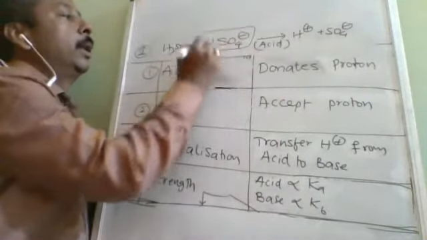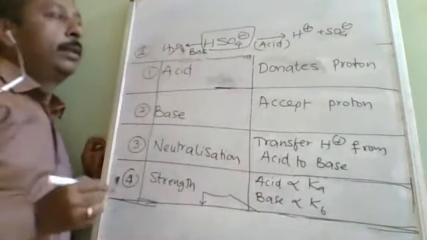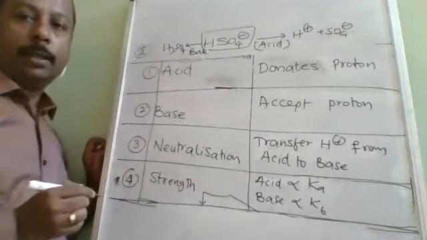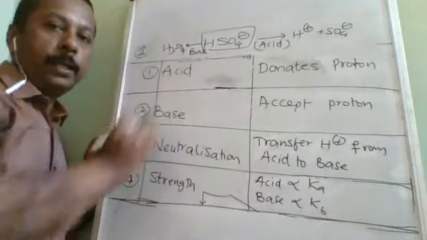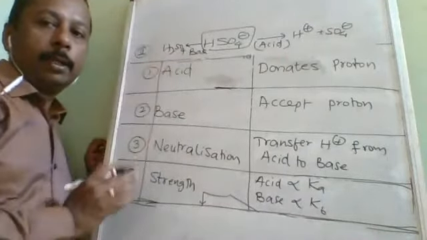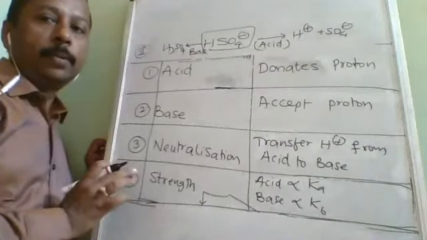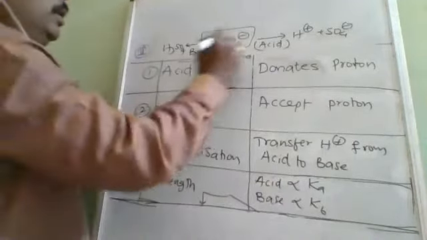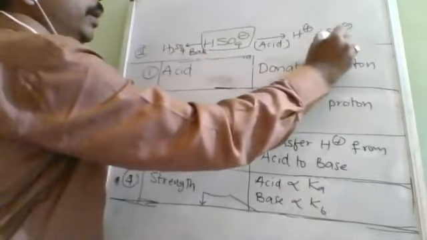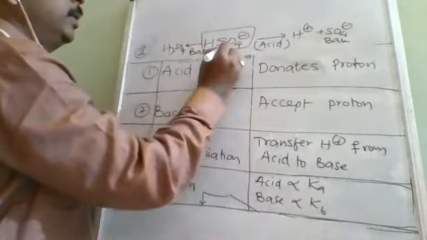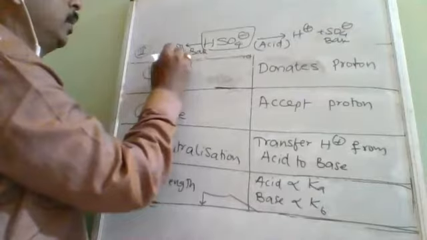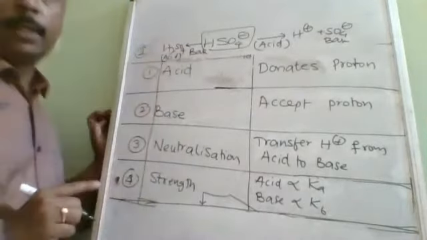So if somebody asks to write the conjugate acid of HSO4 minus, simply add H plus to it. For base, add H plus; for acid, you remove H plus. Here this is acid, this is base, and here this is base, this is acid. So acid always contains one H plus extra.